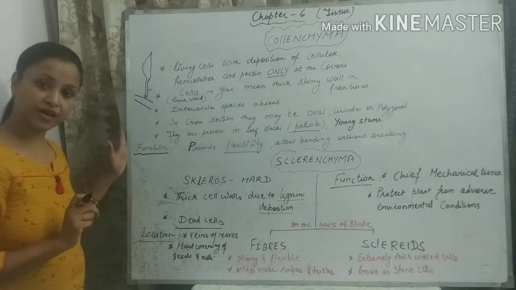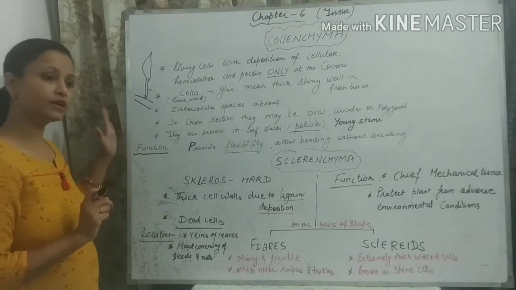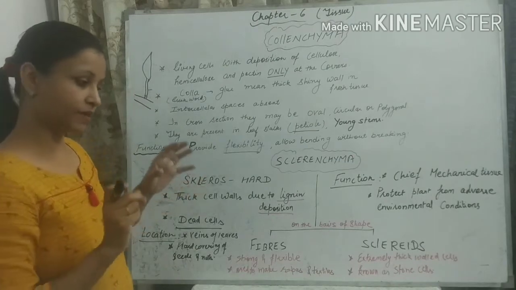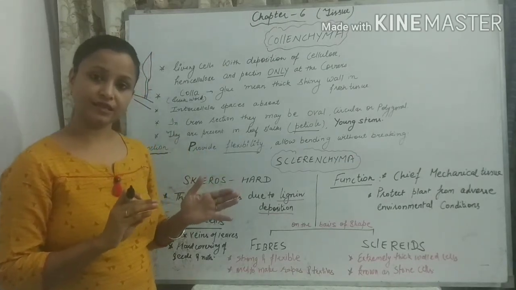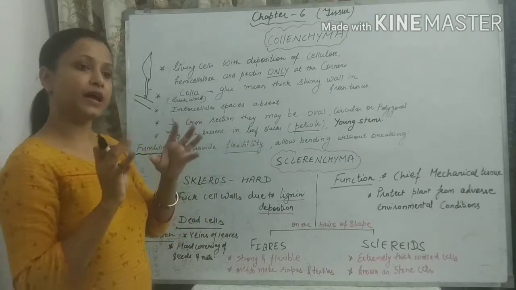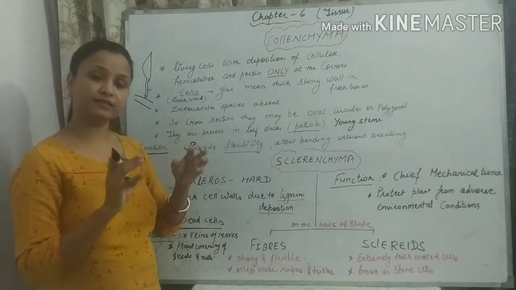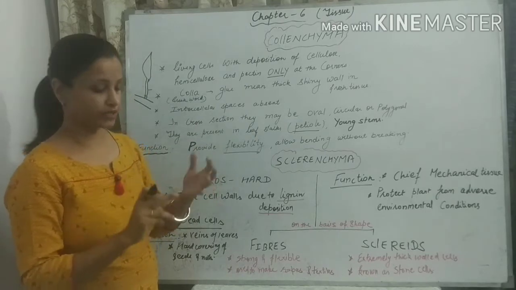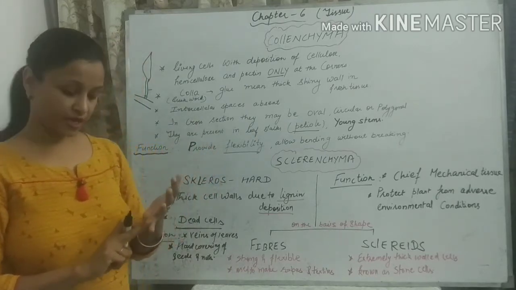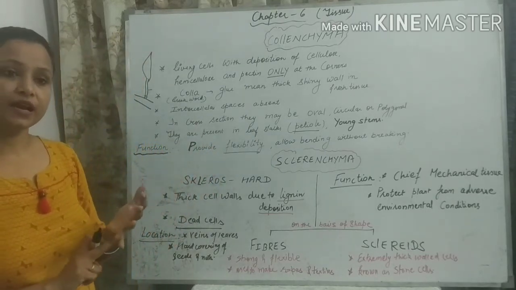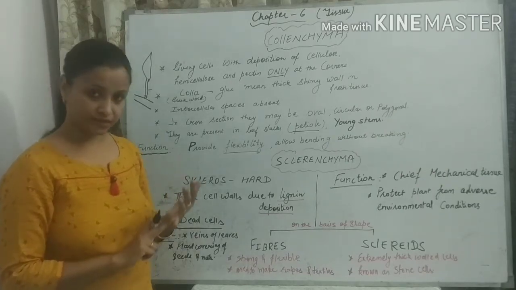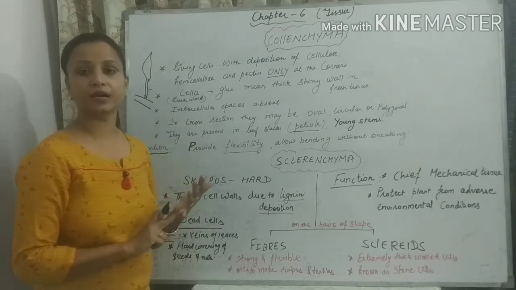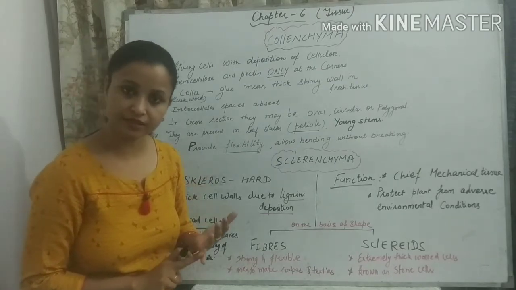Can you differentiate parenchyma and collenchyma? The first difference is about the cell wall. Parenchyma has a thin cell wall. Collenchyma has a cell wall which is thickened at the corner. The second difference is that parenchymatous cells have a little intercellular space, but collenchymatous cells do not have intercellular space.